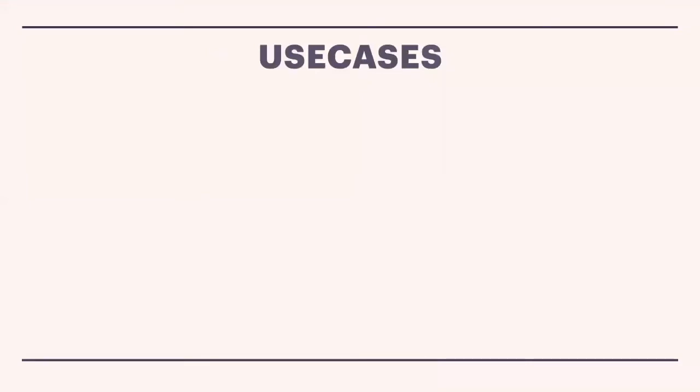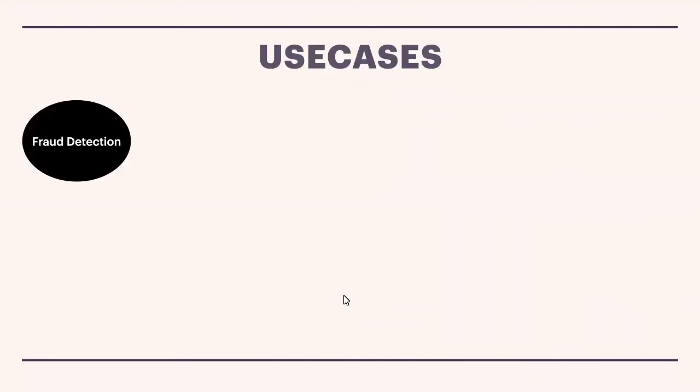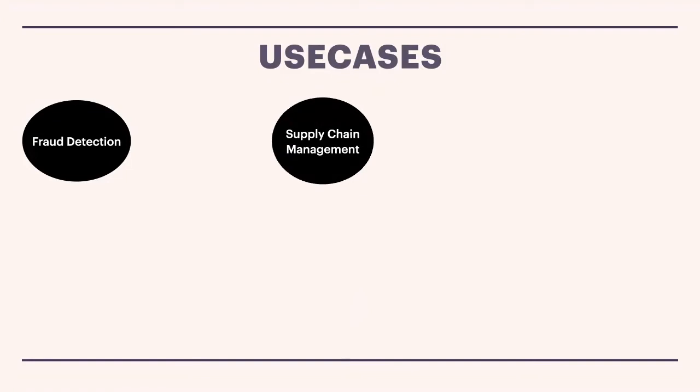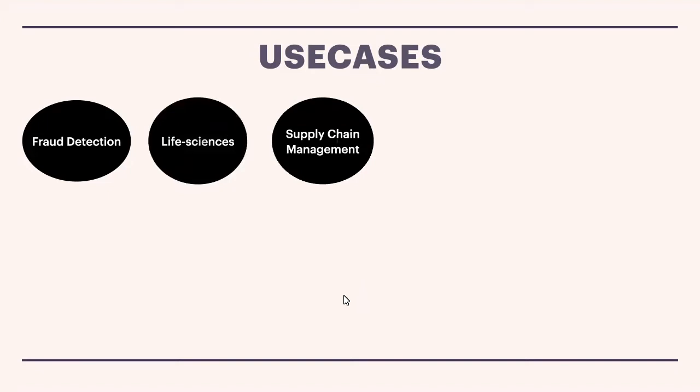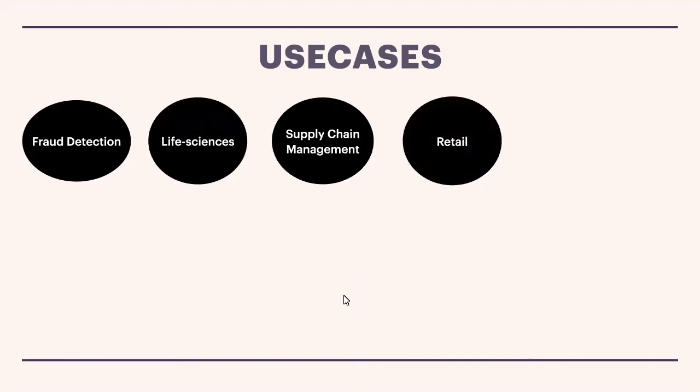Next one, use cases. Use cases in the sense of where I can use this Neo4j graph database. Fraud detection is one of the use cases we actually use in AI, but we can use the graph database to implement this one. And we can use it in supply chain management, and also in life sciences, and also in retail.